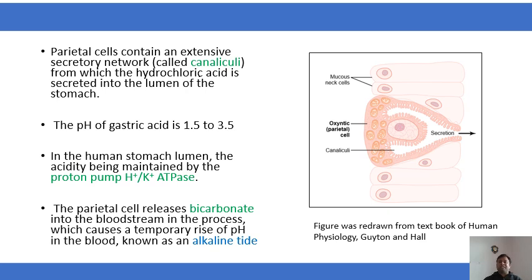So the pH of the gastric acid is 1.5 to 3.5 because it is highly acidic in nature, and in the human stomach lumen, the acidity is maintained by the proton pump or hydrogen potassium ATPase. The parietal cell releases bicarbonate into the bloodstream in the process, which causes a temporary rise in the pH in the blood. So it is also known as alkaline tide.